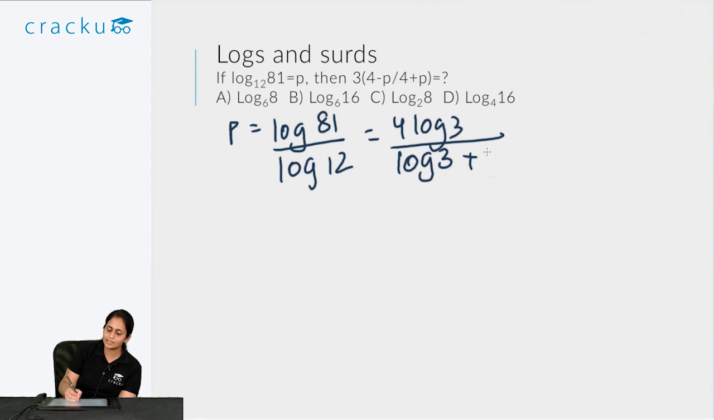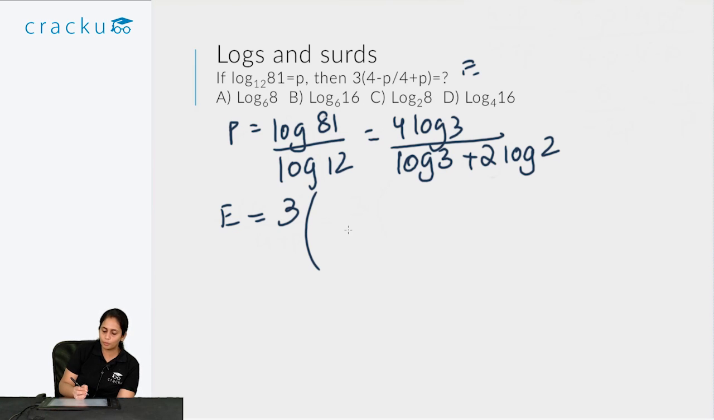And log 4 is essentially 4 is 2 square, so I can write this as log 2 into 2 log 2. So I get p value as this. Now to calculate my desired equation, suppose this is E, so E is equal to 3 times (4 minus p) divided by (4 plus p). So 4 minus p is 4 minus this value.